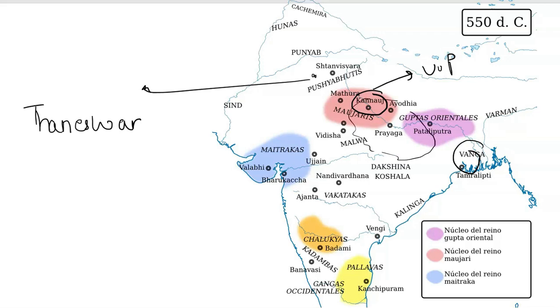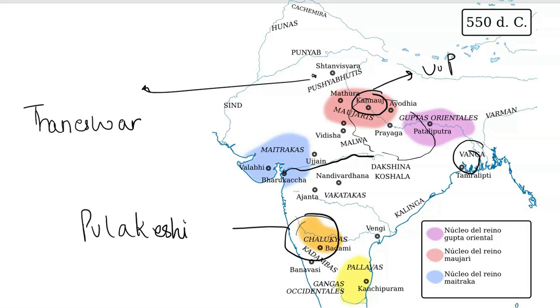However, he tried to cross the Narmada. As he tried to cross this river right here, as you can see, the Narmada, he wanted to go further south into the Deccan Plateau, but he was stopped. His power was controlled by another ruler whom we study, the Chalukya rulers, and also the Pallavas. So the Chalukyas' most important ruler was Pulakeshin, and I'll talk about him in some time, Pulakeshin II. He stopped and controlled Harshvardhan's power, and he didn't allow him to enter the south.